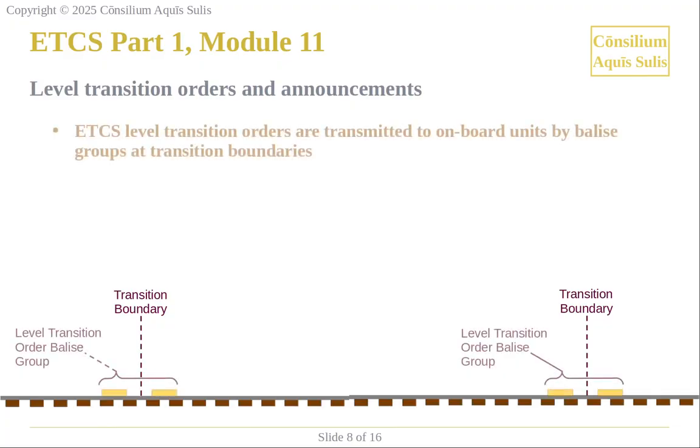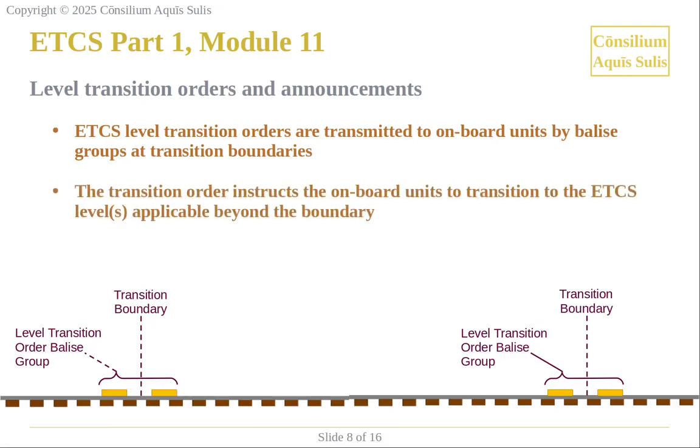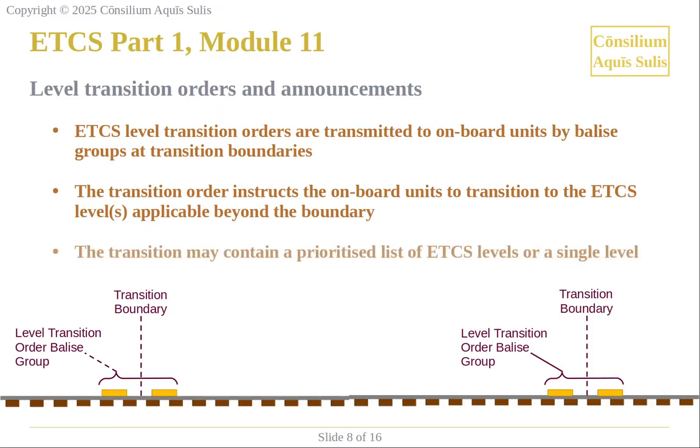ETCS level transition orders are transmitted to onboard units by Balise groups at transition boundaries. The transition order instructs the onboard units to transition to the ETCS levels applicable beyond the boundary. The transition order may contain a prioritised list of ETCS levels or a single level.